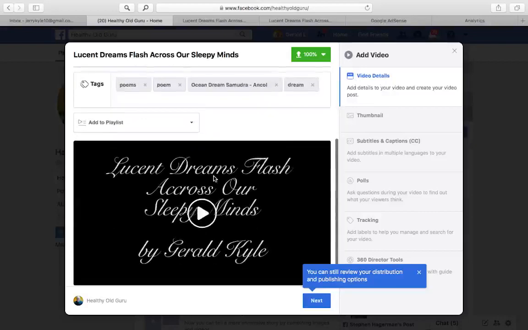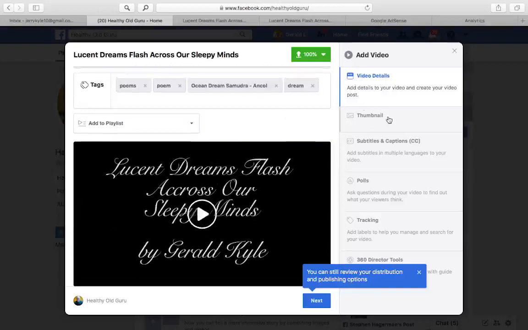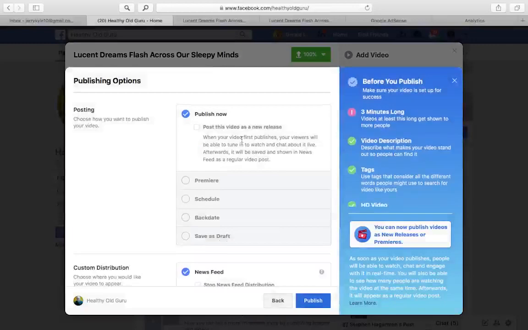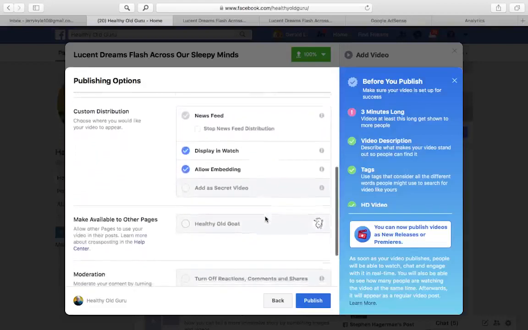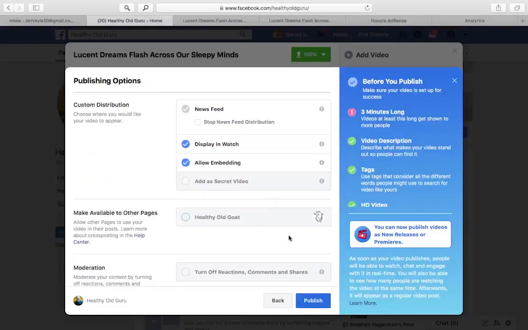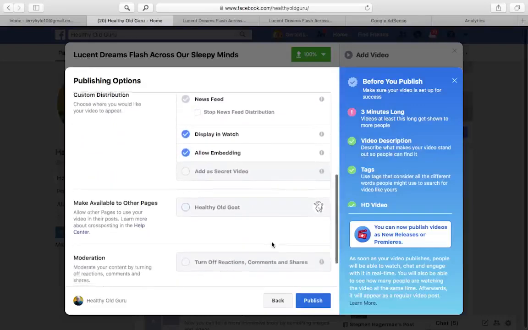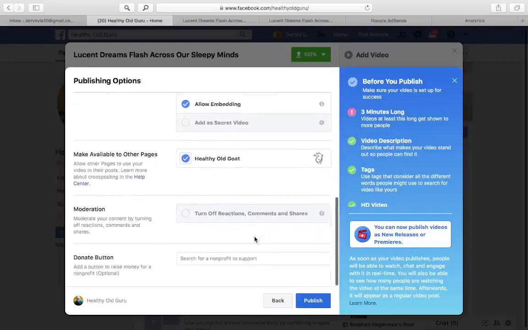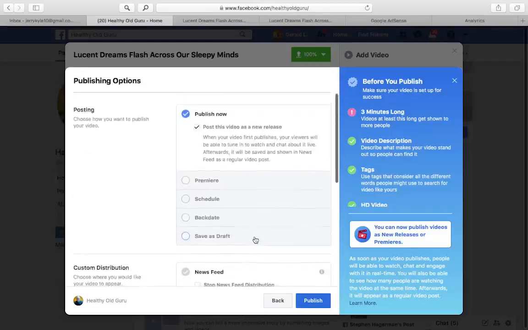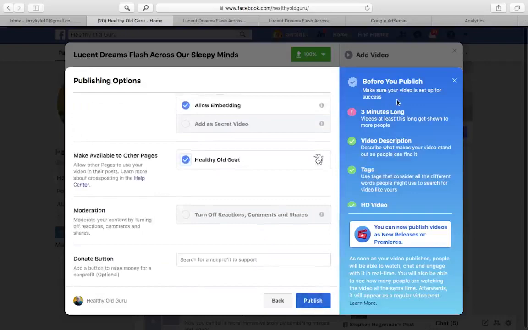Here we could actually upload a thumbnail. We're not going to upload a thumbnail because we've already created a thumbnail for the post, but I'm not going to upload the thumbnail here because I'll just use a picture out of the video. Post this as a new release. Allow embedding. Make available on other pages like Healthy Old Goat. Yes. Okay, and I believe we should be good to go.